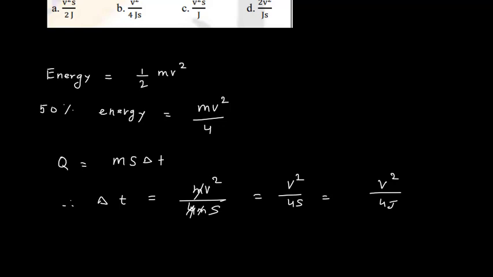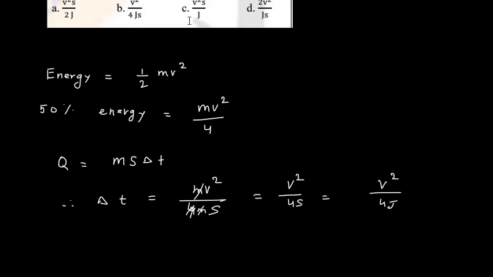The value of Q will be mv square upon 4 and we divide by ms. So m will cancel and we get v square upon 4s, where s is the specific heat.